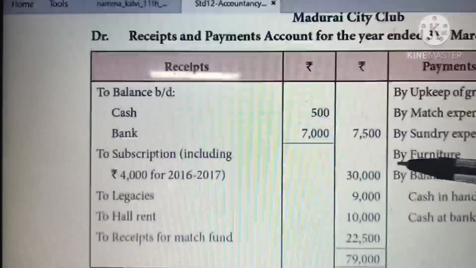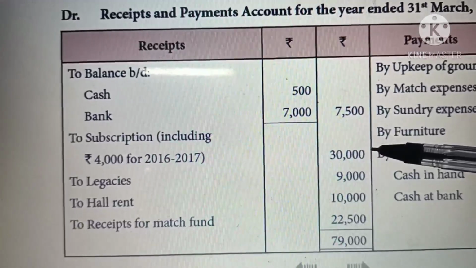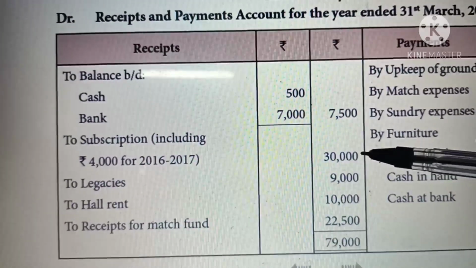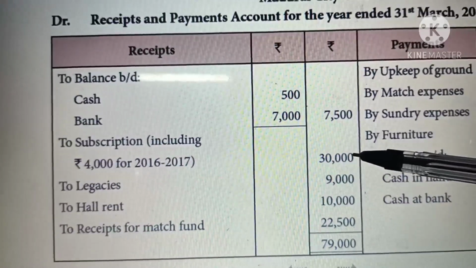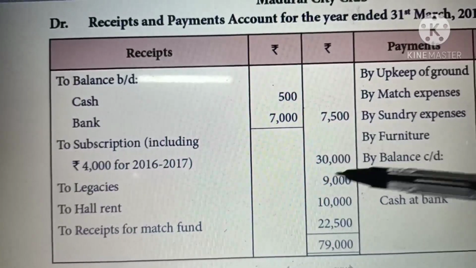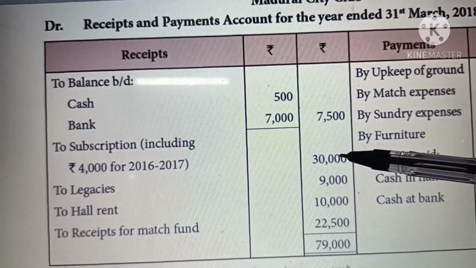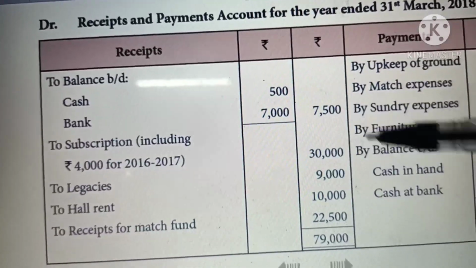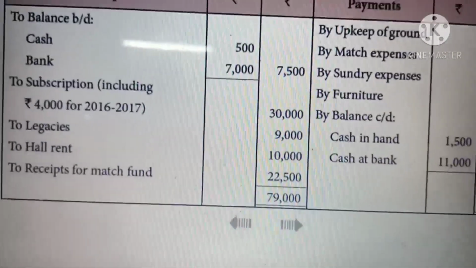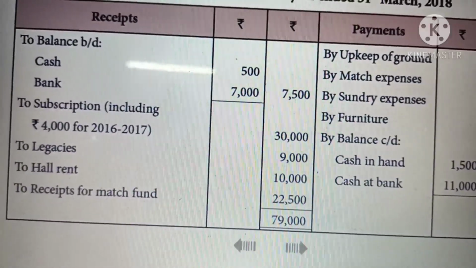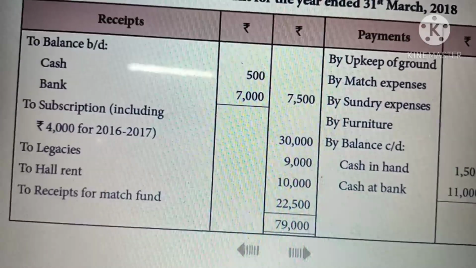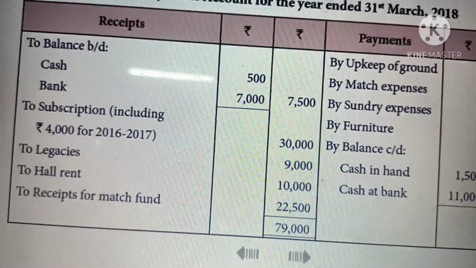Then on the income side, subscription is given. I told you the treatment of subscription. The total value of subscription given is 30,000. To this current year subscription we are going to add, and previous year subscription we are going to minus. Then the total subscription we have to show in the outer column.